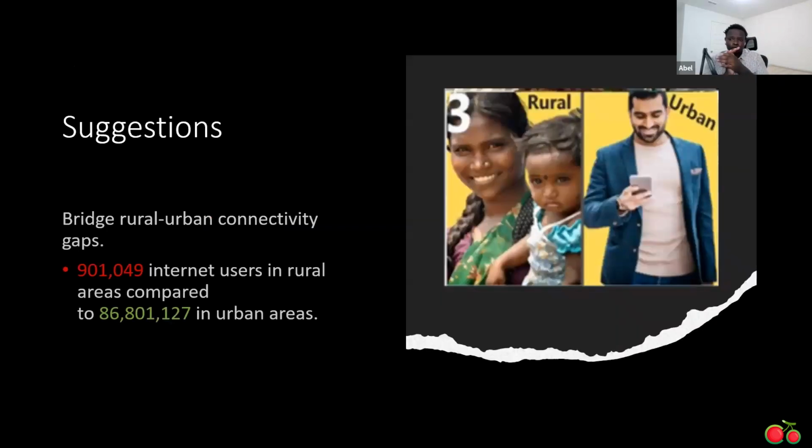We have also rural versus urban areas. As I talked about before, we have China compared to the rest of the countries. The digital divide is a big gap between the number of people who use the internet in rural areas compared to cities. As you can see here, we have 900,000 users in rural, but when it comes to the main cities, we have 86 million, almost 86 times when it came to the divide.